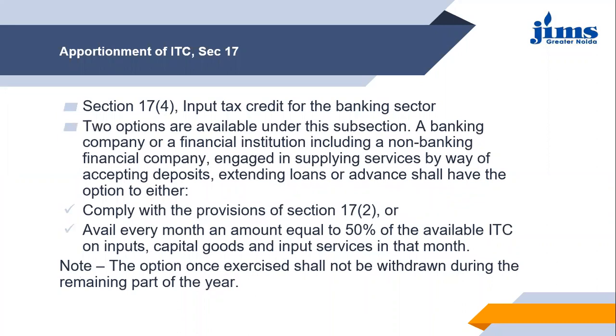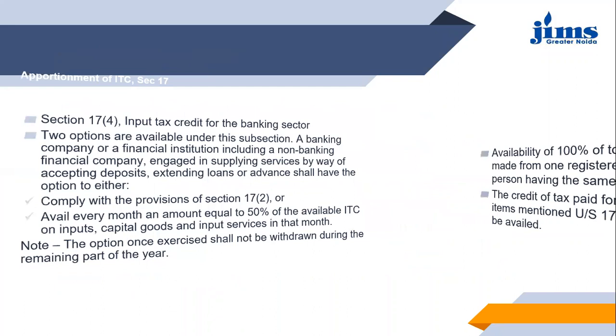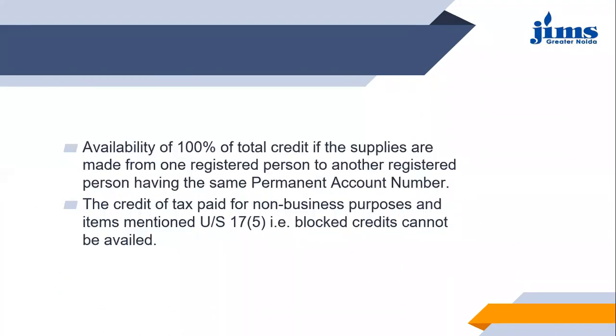Then the second point says that if the banking institutions or financial institutions are supplying goods or services from one registered person to the other registered person, and they both have the same PAN number, it might be possible that one company has two different offices or branches registered with two different registration numbers, but the permanent account number is the same.